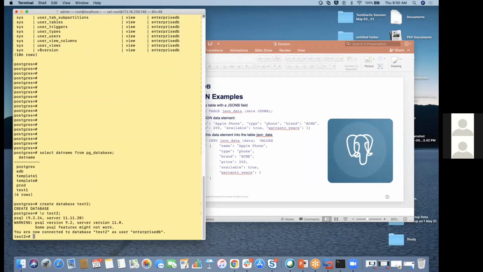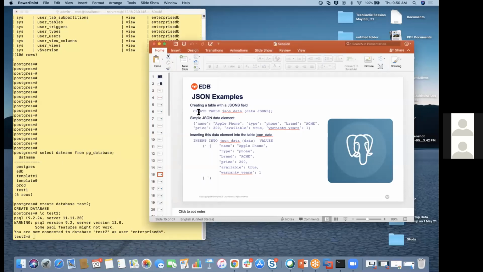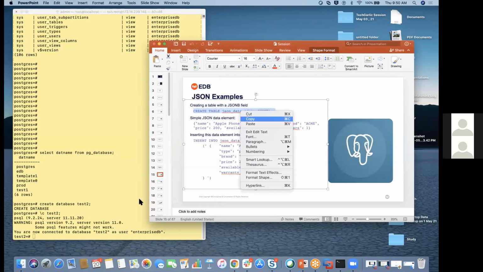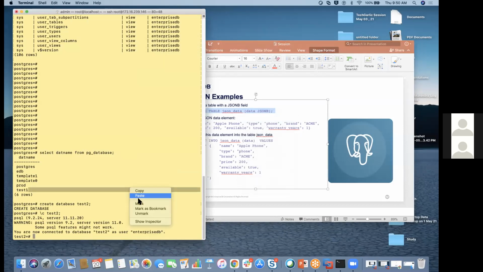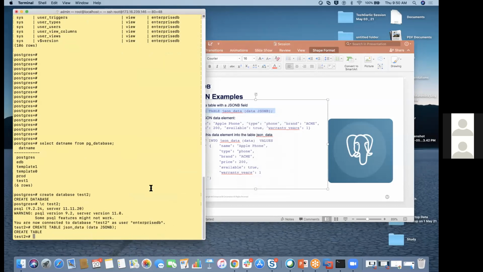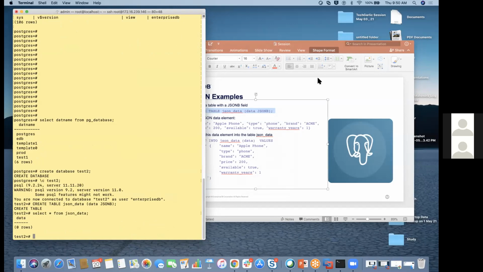So I have connected. Now I'll create the table. I will copy and paste here, so as not to type. So it has created a table. And if I run select star from JSON underscore data, I don't have any rows there.